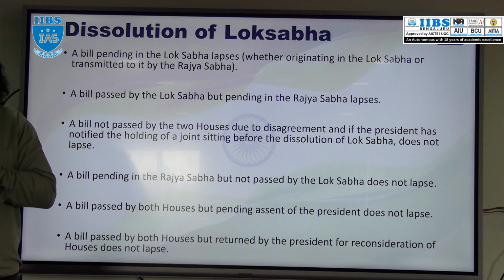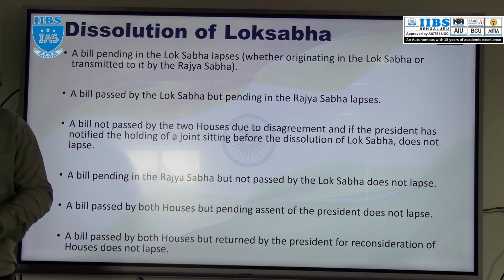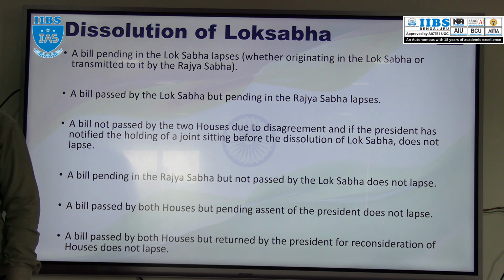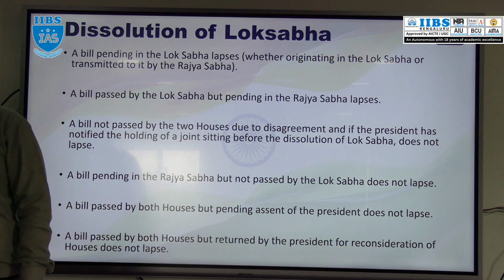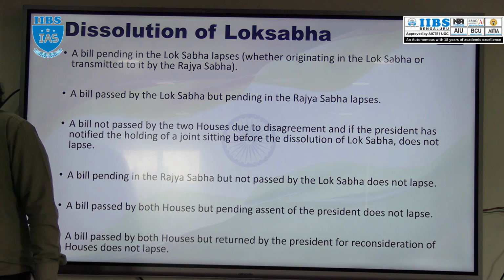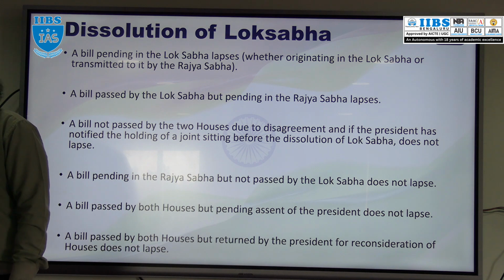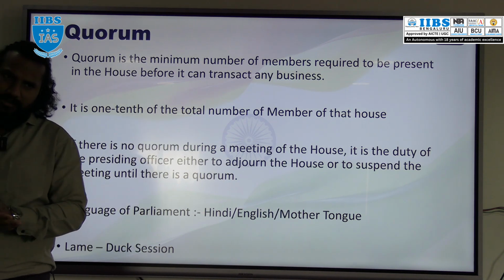So here, that bill also does not lapse. Your understanding, right? So this is about the dissolution of Lok Sabha.